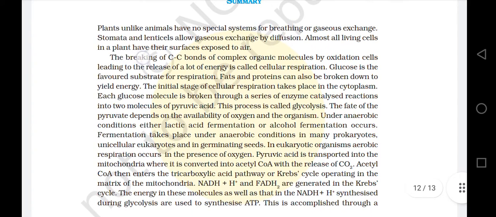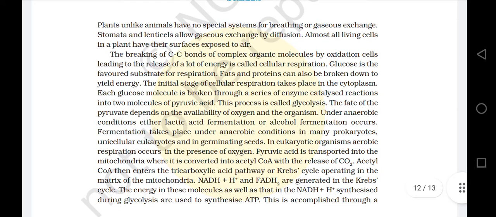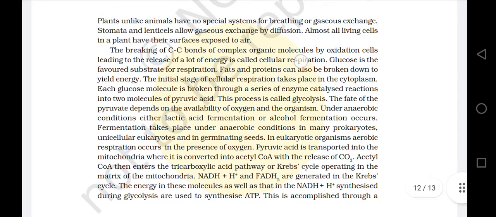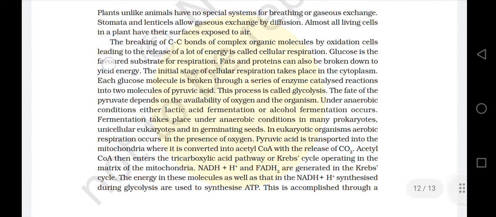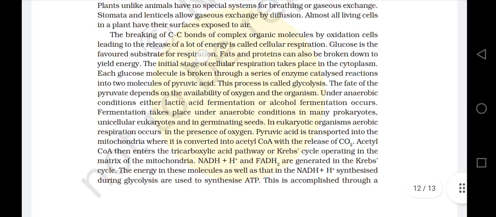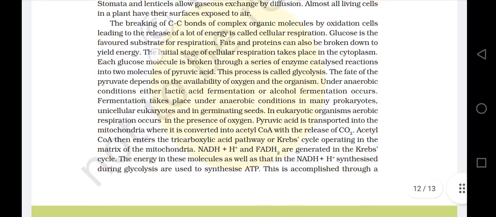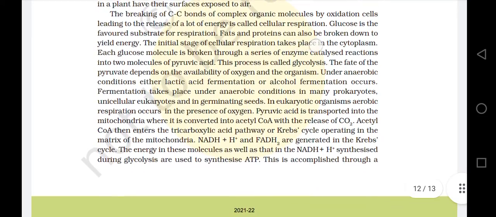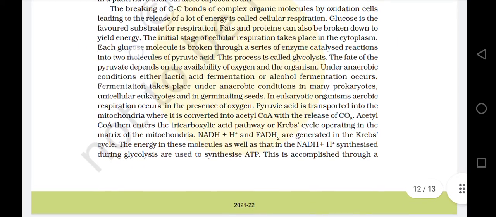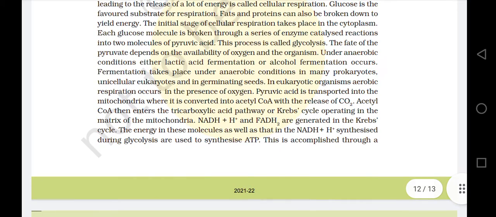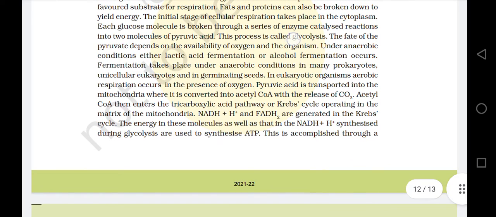The breaking of carbon-carbon bonds of complex organic molecules by oxidation in cells, leading to the release of a lot of energy, is called cellular respiration. Glucose is the favored substrate for respiration. Fats and proteins can also be broken down to yield energy. The initial stage of cellular respiration takes place in the cytoplasm. Each glucose molecule is broken down through a series of enzyme-catalyzed reactions into two molecules of pyruvic acid. This process is called glycolysis.